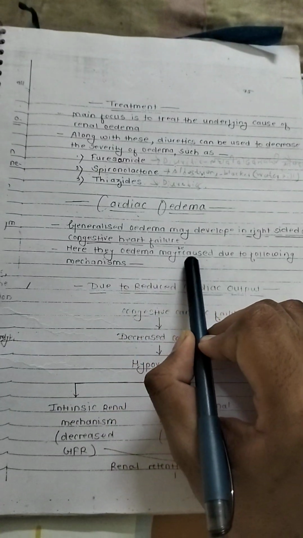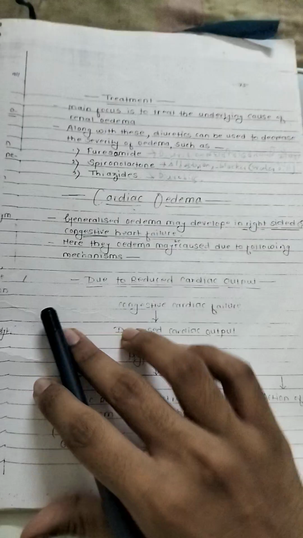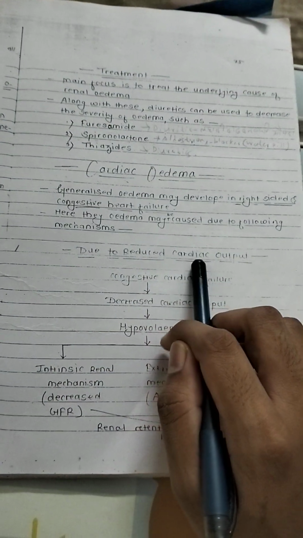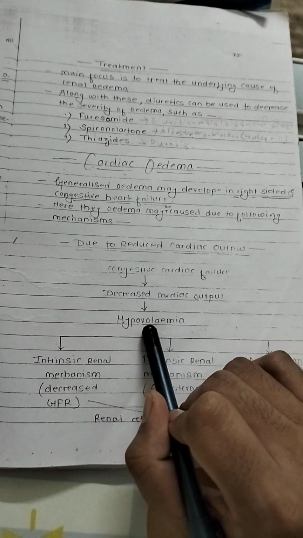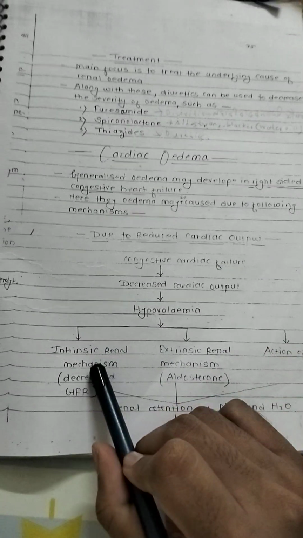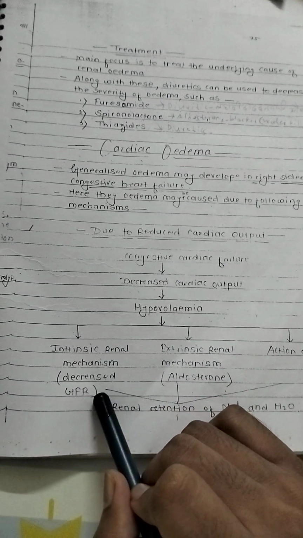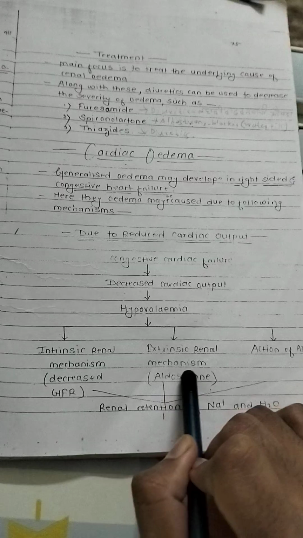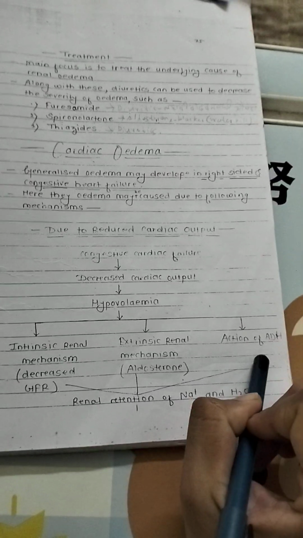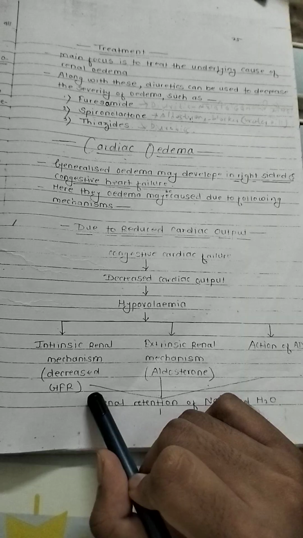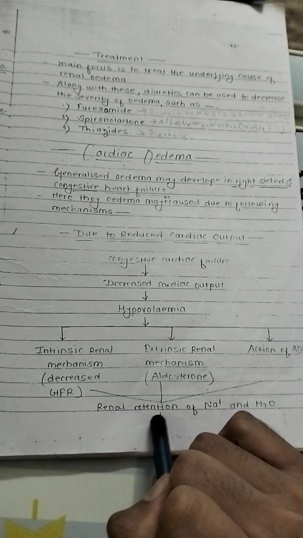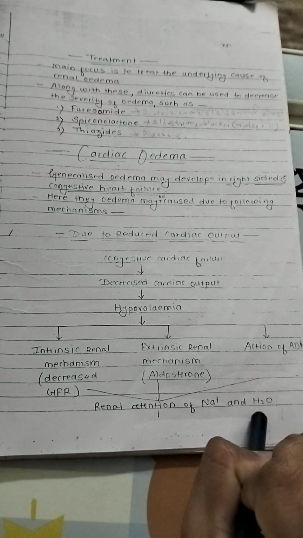Here the edema may be caused by the following mechanisms: reduced cardiac output due to congestive cardiac failure, hypovolemia, increased renal mechanism, decreased GFR, extrinsic renal mechanism, aldosterone, action of ADH, and renal retention of Na+ and H2O.